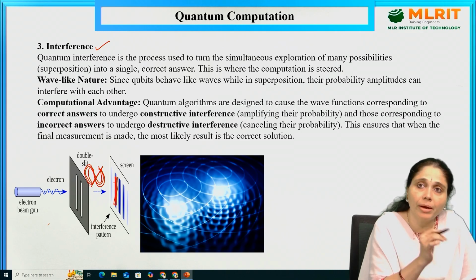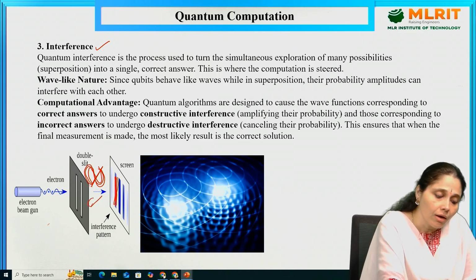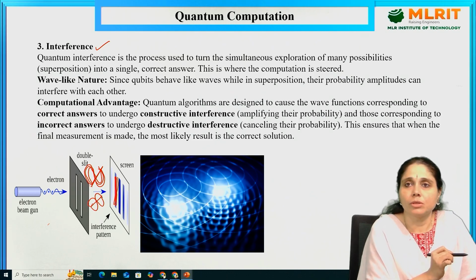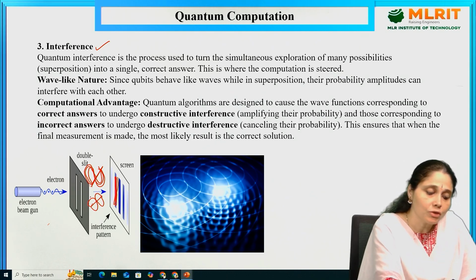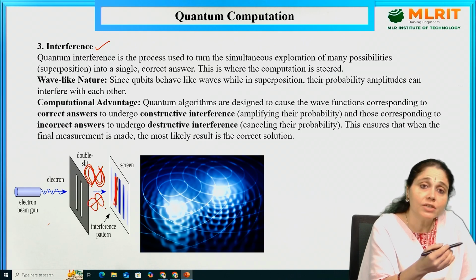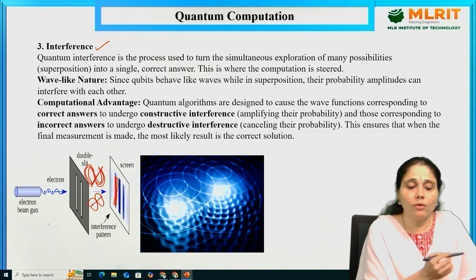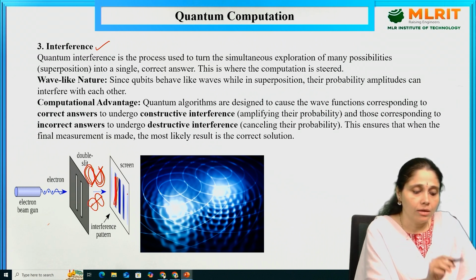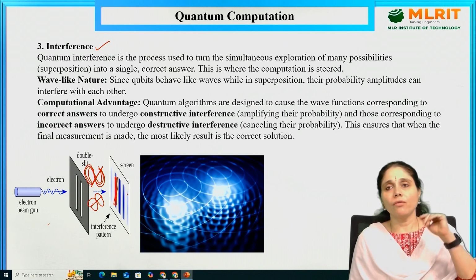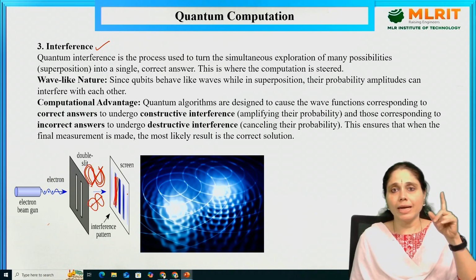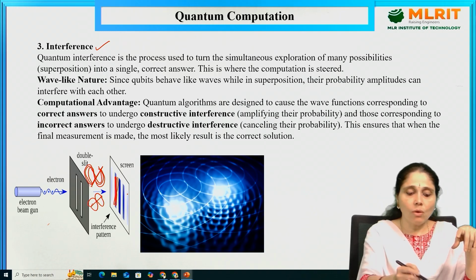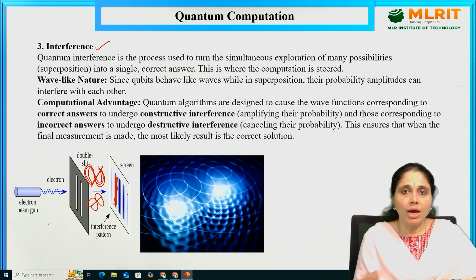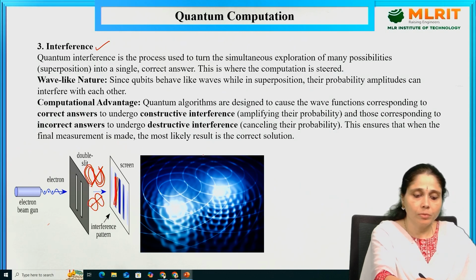How is the dark band formed? When waves oppositely superimpose, that means when a wave superimposes and a crest falls on a trough or a trough falls on a crest, then it results in the formation of a dark band. So the interference results in the formation of bright and dark bands of equal fringe width. This is what we finally get, the entire figure will be like this. This is the superposition of the states.